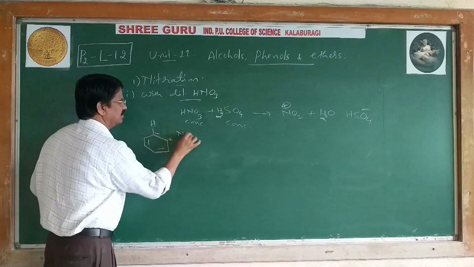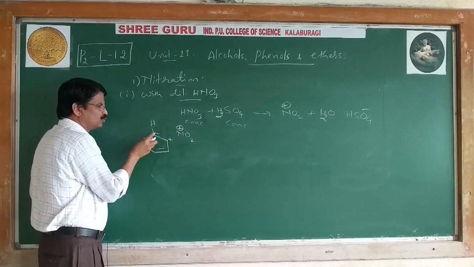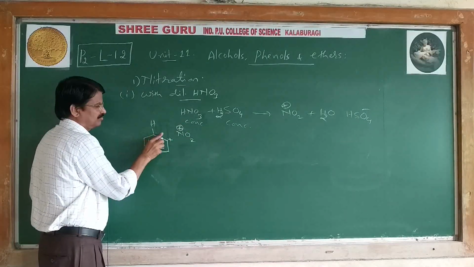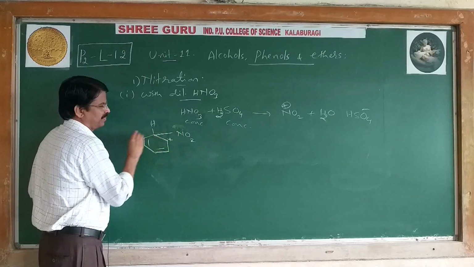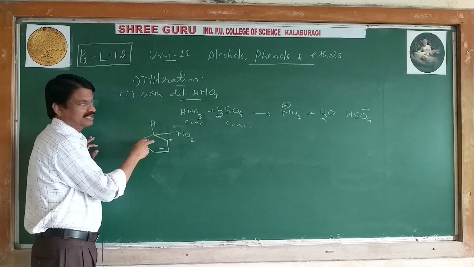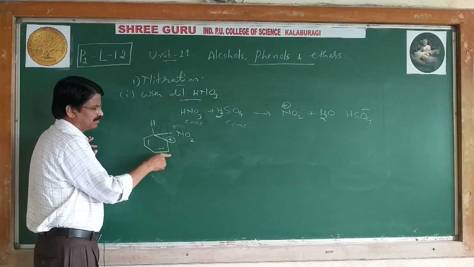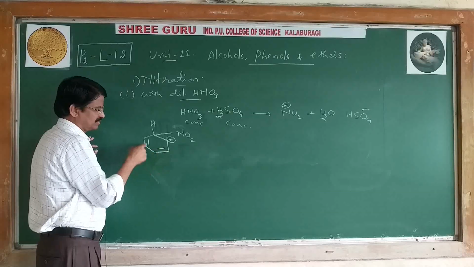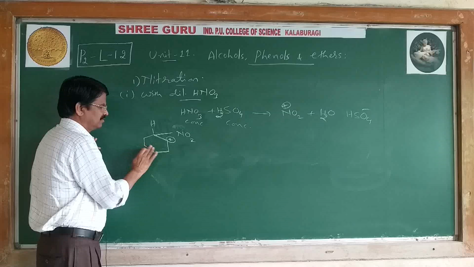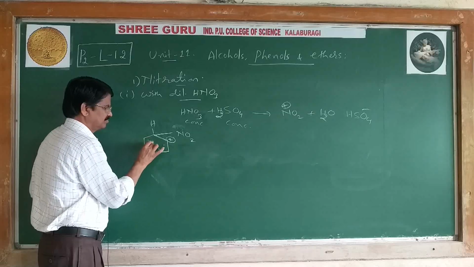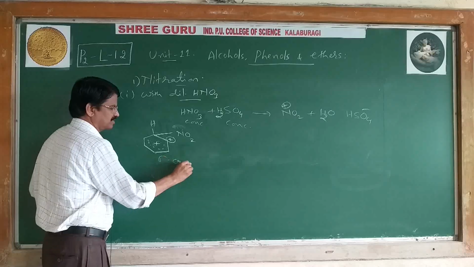The electrophile NO2 plus moves towards the negative, therefore a bond is formed. Once it attacks the benzene ring, it forms a carbocation. Now it is resonance stabilized. Shift the plus here, shift the plus here. Then finally we get the resonance hybrid.